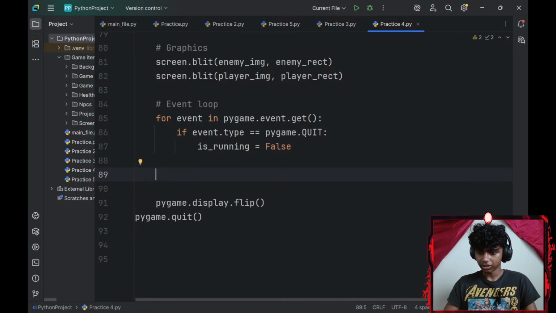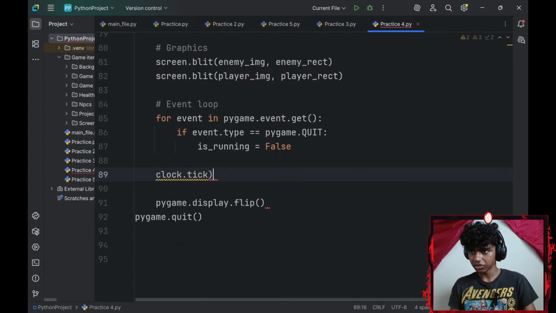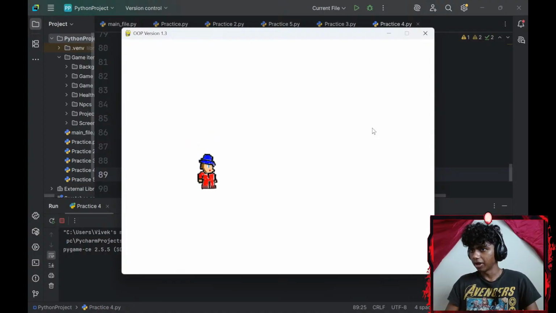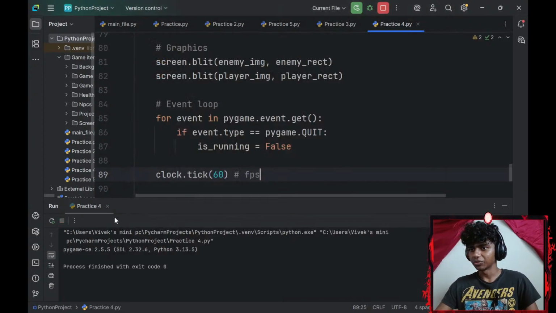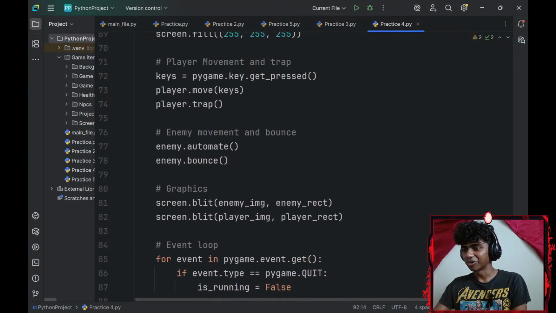Okay, let me go ahead and create my clock.tick, which is going to be set to 60, and add a comment here that says FPS. Alright, now my player does move pretty nicely, and my player is kind of blocked and can exit the screen. I can add a few minor changes, but I gotta figure out where the hell did my enemy go. My enemy just went missing on spot.